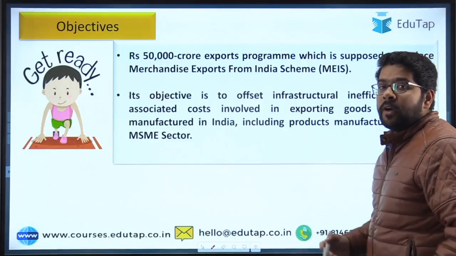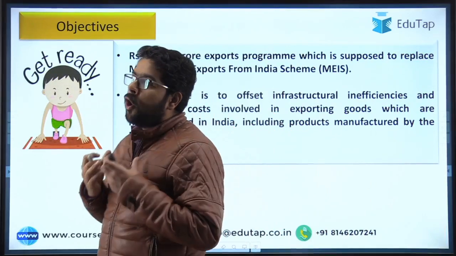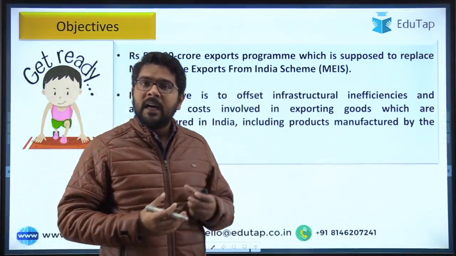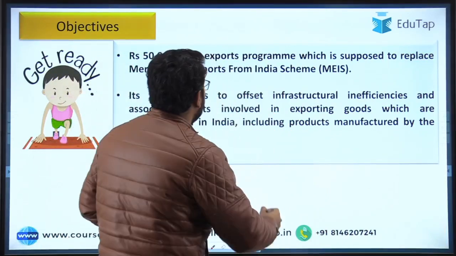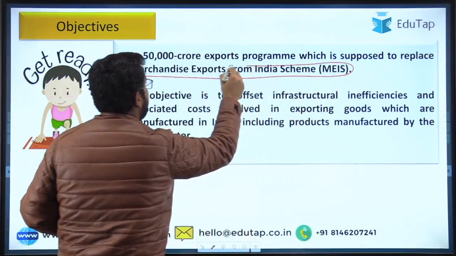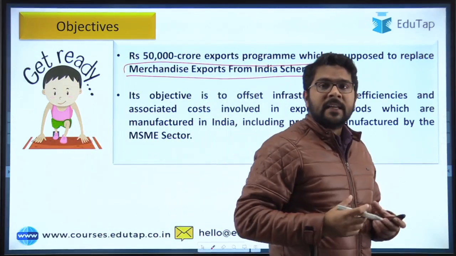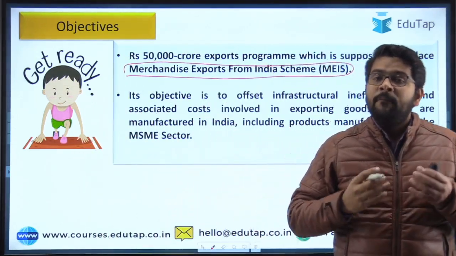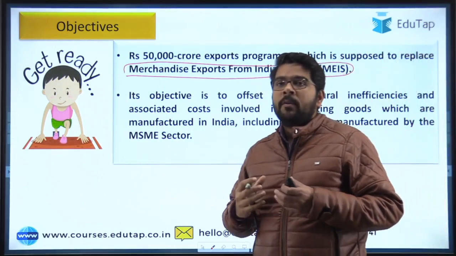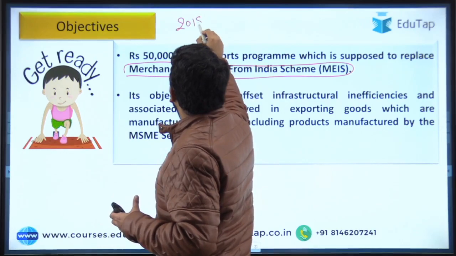Now coming to the objective of this scheme. This scheme has been launched in order to replace the earlier Merchandise Exports from India Scheme. So the RODTEP scheme will replace the earlier existing scheme of MEIS, which was launched under the Foreign Trade Policy of 2015 to 2020.